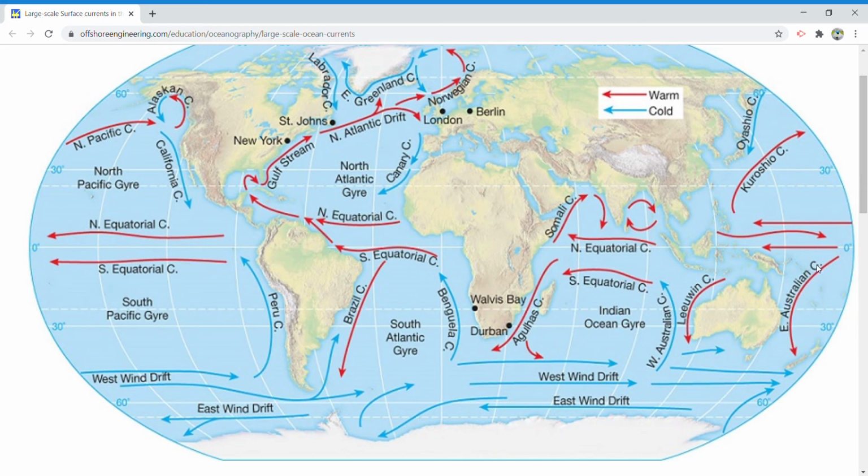So, East Australian current. Then in the Indian Ocean, after the Pacific Ocean, in the Indian Ocean you have to learn the famous Agulhas current, which is very famous, and the Somali current. Okay, so you learn them and make them with the red color.